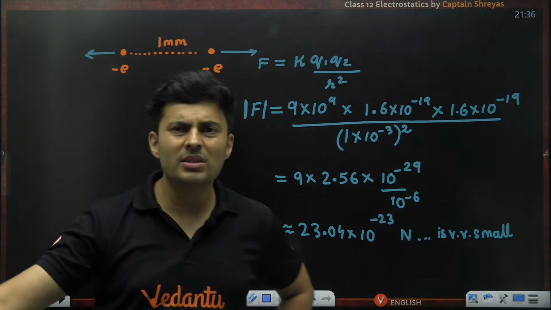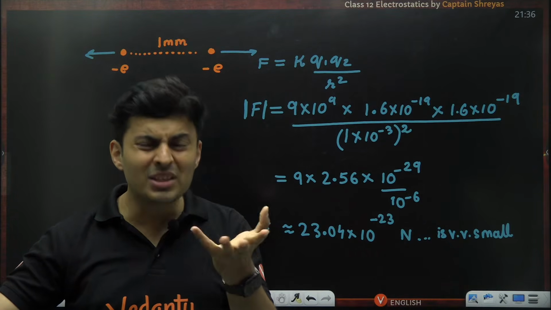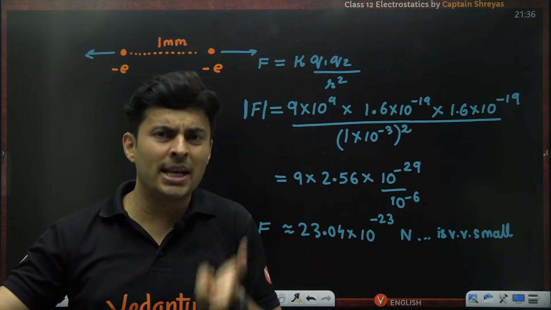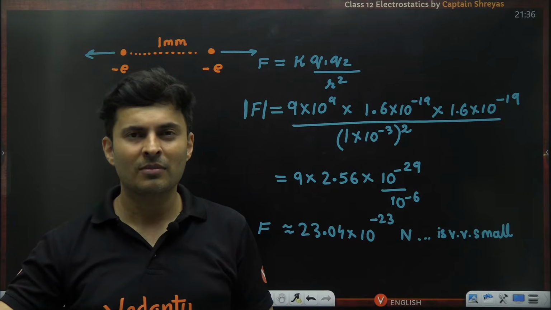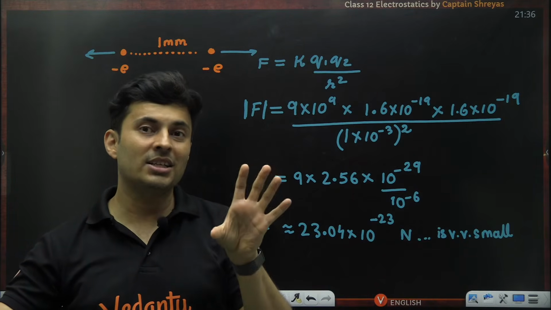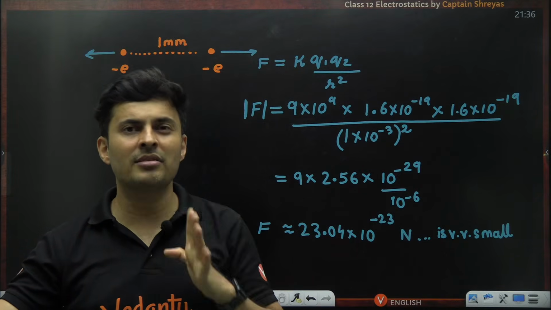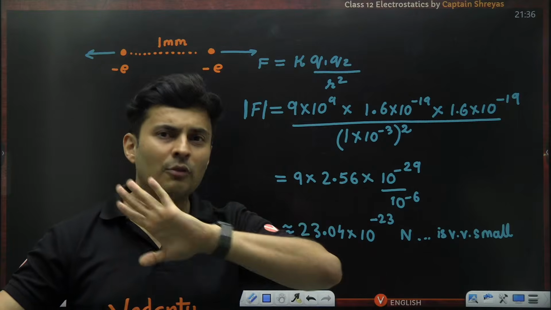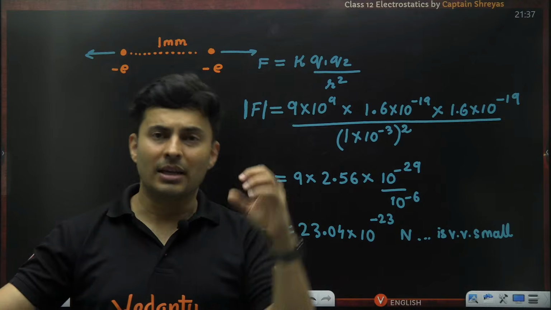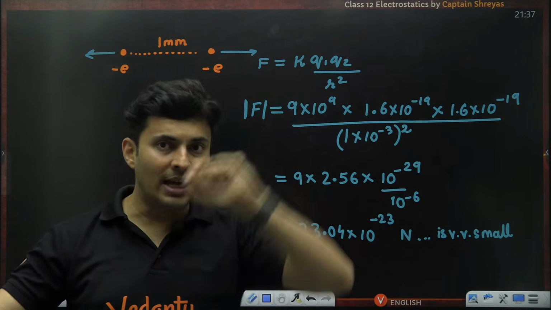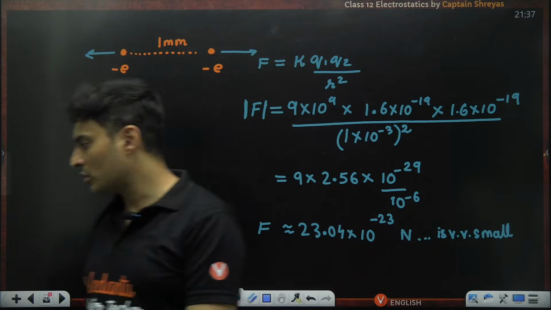Never use the sign of the charge in the force formula, because you already show the direction. You use the sign only in the formula of potential energy, because potential energy is scalar, and the positive or negative value matters. Only in the energy scenarios use the sign, but for forces and fields, don't worry about the sign of the charge in the formula. But while showing the arrow mark, if you show it correctly, whether it is repelling or attracting, your job is done.